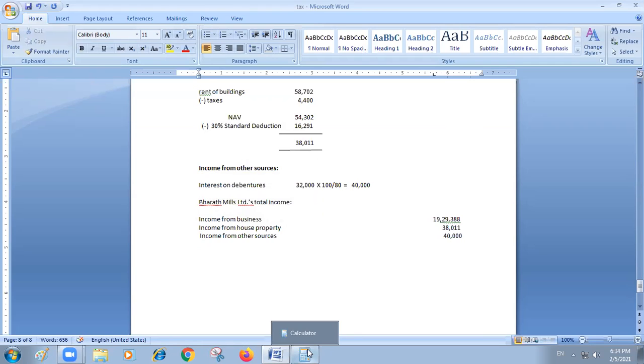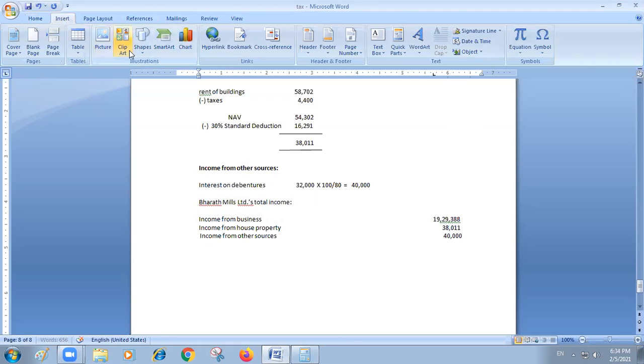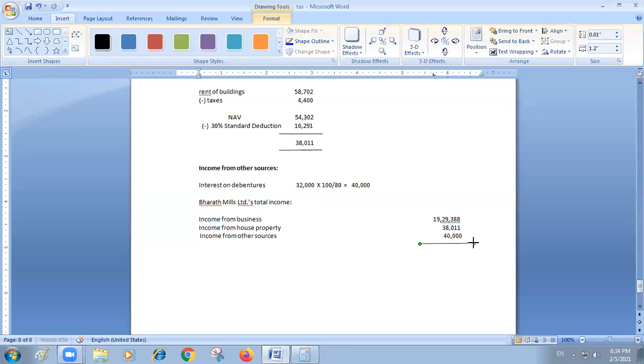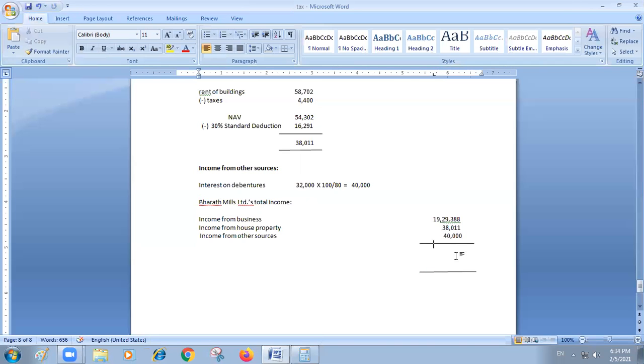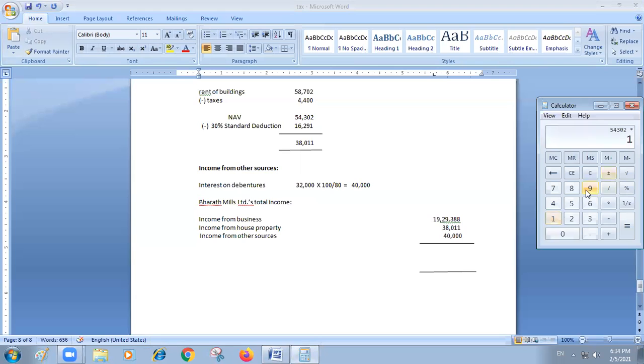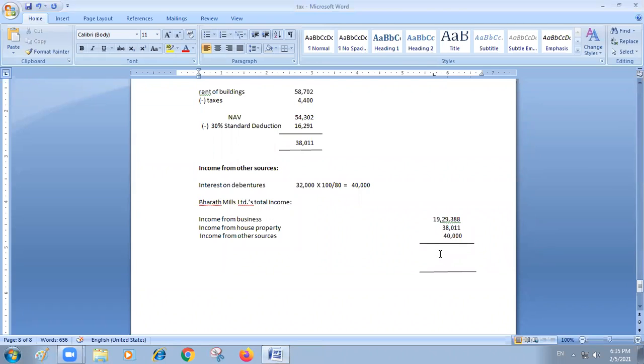Now please add these three amounts and tell me what the ultimate amount is. 19,29,388 plus 38,011 plus 40,000 gives 20,07,399.